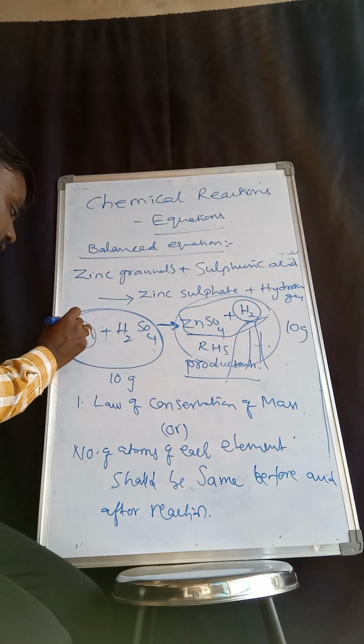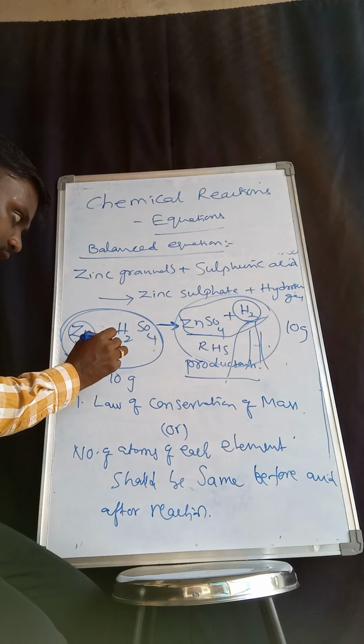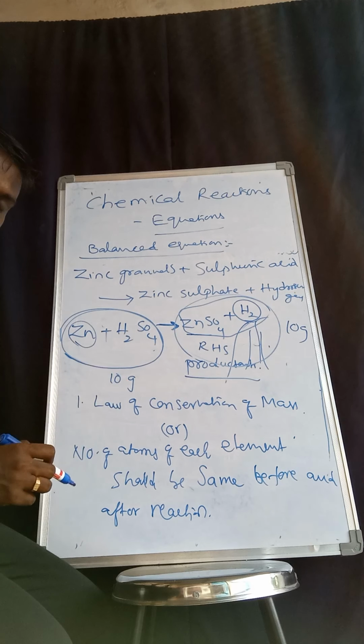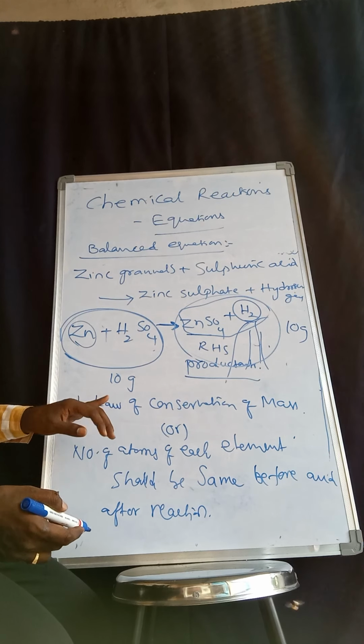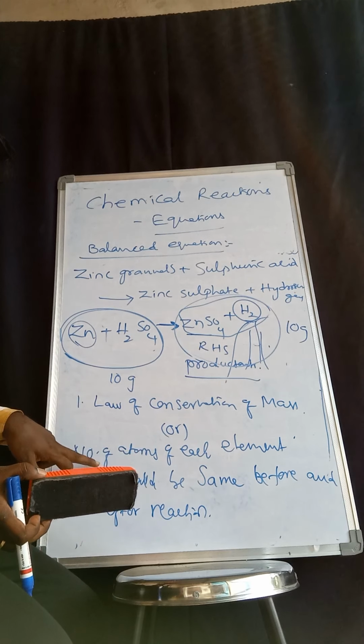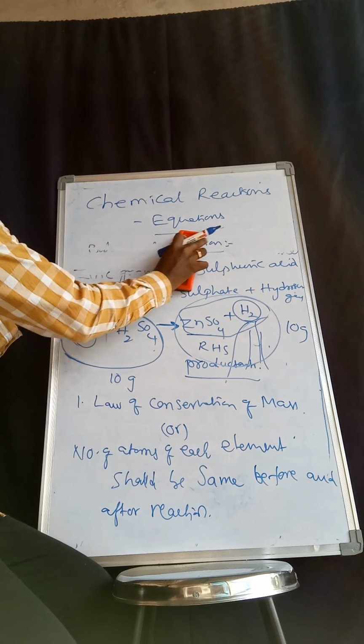Here we have the element zinc, and sulfuric acid. Let us draw a table and keep the number of atoms in it.